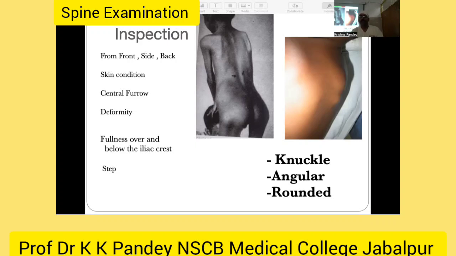Then you have to examine the patient, inspecting thoroughly from front, side, and back for any fullness over and above the iliac crest. You may know there is a psoas abscess collection in cases of Pott's spine. So if you are suspecting Pott's spine, then you have to examine the cold abscess pocket of the patient.